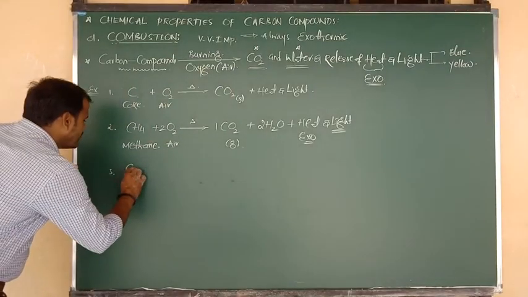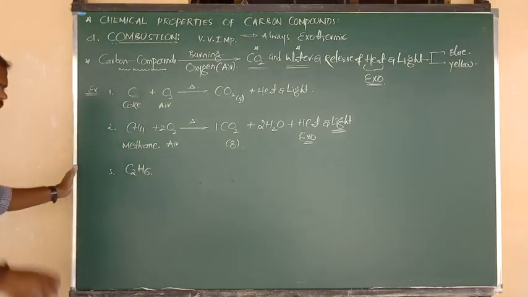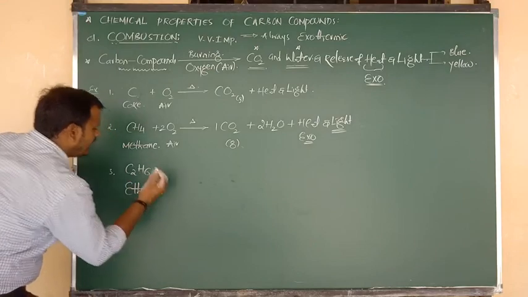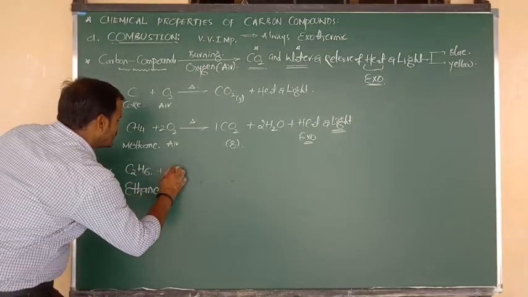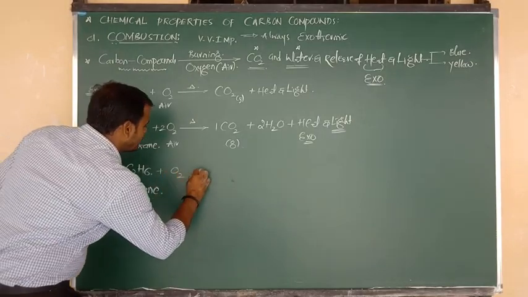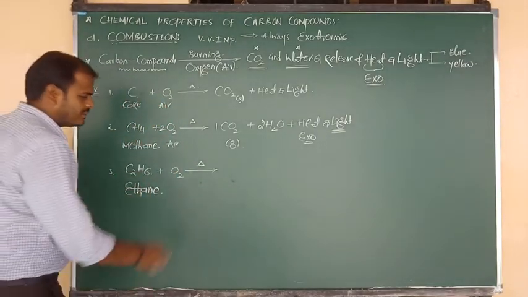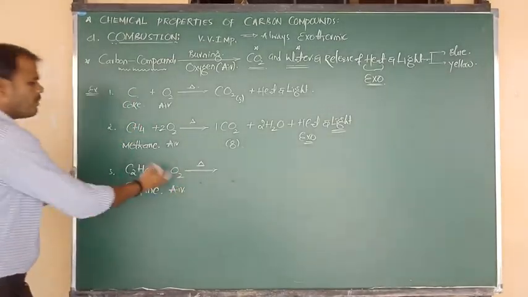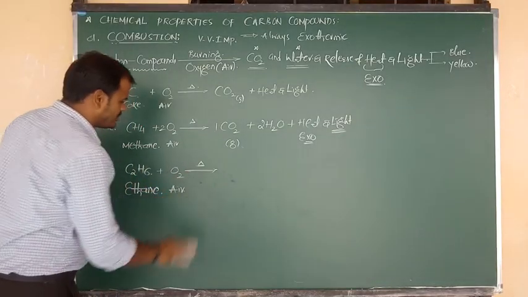Suppose the formula is C2H6. You know the name of this compound very well. What is the name of this compound? Ethane. So ethane upon burning, heating, nothing but combustion, takes place in the presence of air upon reaction with what? Oxygen. Again, the same procedure we have to follow.